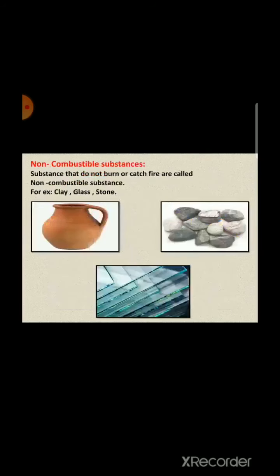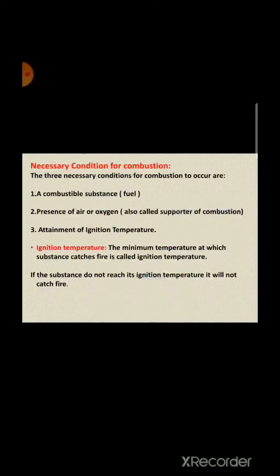Now, students, what are non-combustible substances? The substances that do not burn or catch fire are called non-combustible substances. For example, clay, glass, stone, etc. Now, what are the necessary conditions for combustion?